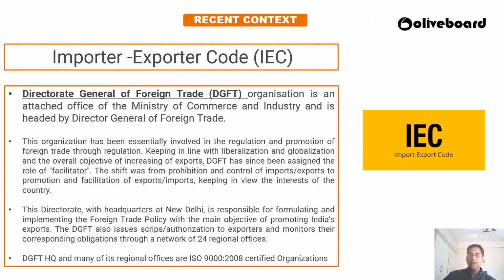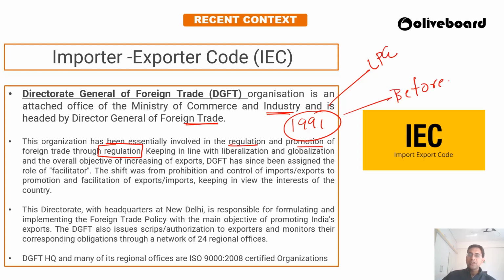The Directorate General of Foreign Trade comes under the Ministry of Commerce and Industries, and it is headed by the Director General of Foreign Trade. The main task given to DGFT is regulation and promotion of foreign trade through proper regulation. It is not like foreign trade is simply going on. We know that during the liberalization of 1991 the market was opened. Before that, it was a closed market.